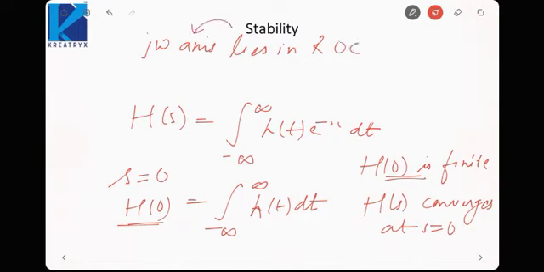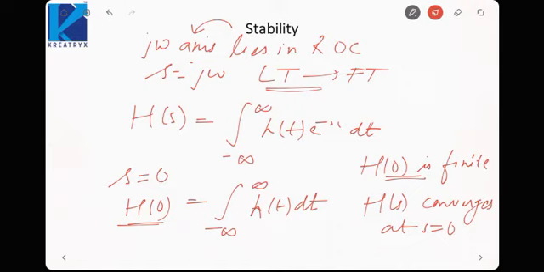And if the j omega axis lies in the ROC, that means the Fourier transform will also exist, because whenever s is equal to j omega, the Laplace transform is converted to the Fourier transform. And if the j omega axis lies in the ROC, then only the Fourier transform can be calculated, because then only you can keep s equal to j omega.